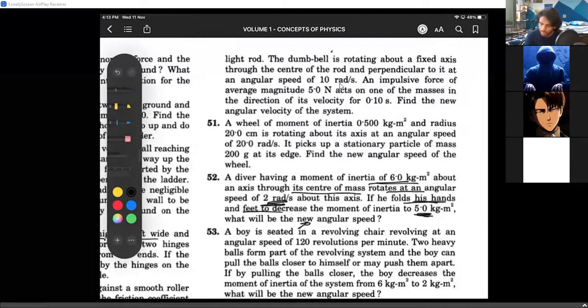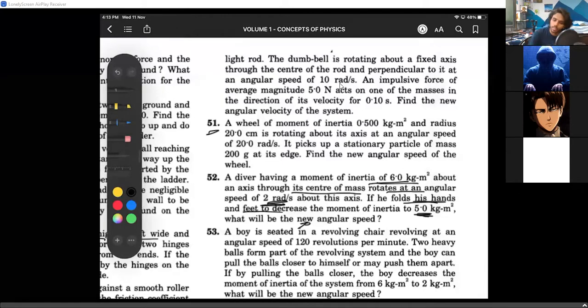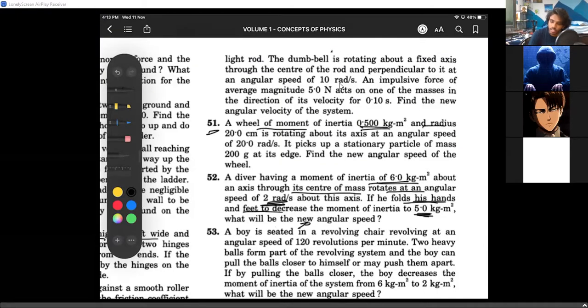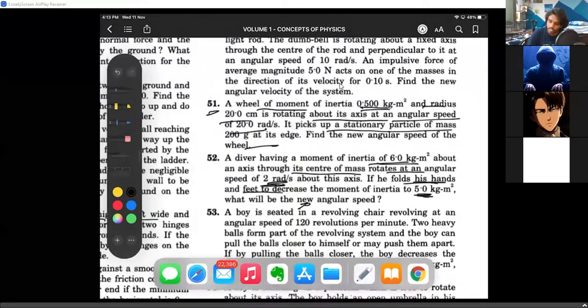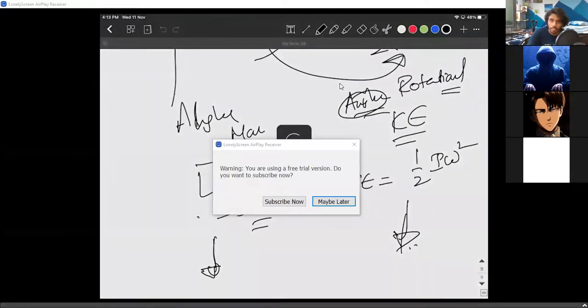A wheel of moment of inertia and radius is given, the angular speed picks up. This is a good question. Look at 51. There is a wheel which is nothing but a disk. Moment of inertia is given. The radius is also given, rotating about its axis with an angular speed. Now it picks up a stationary particle on its edge. This is a simple question again.